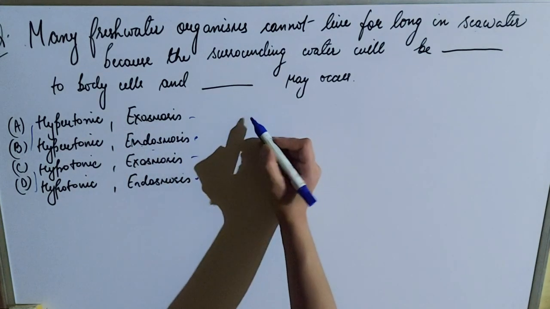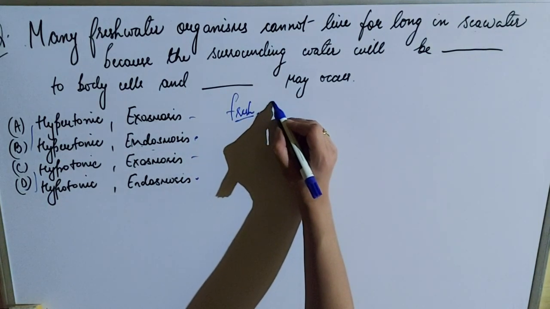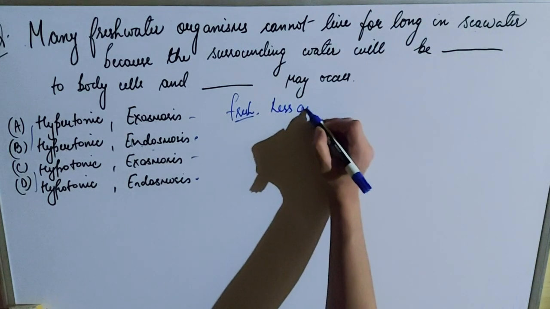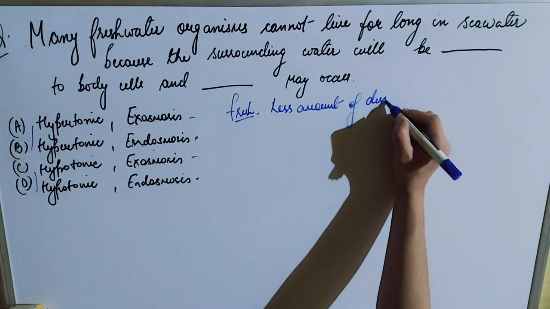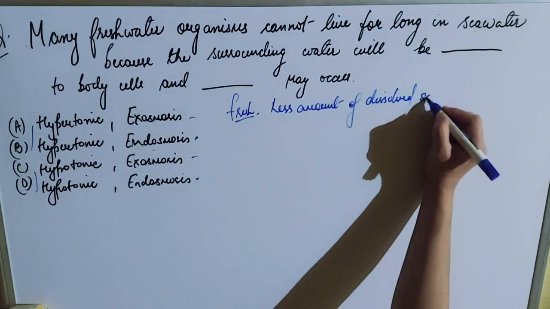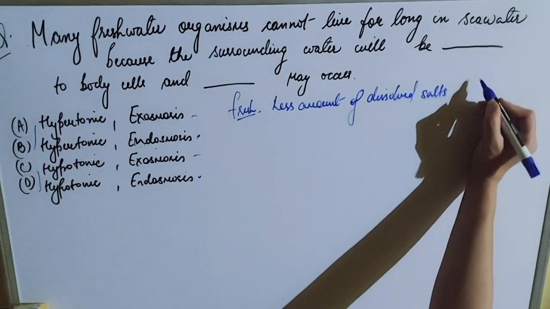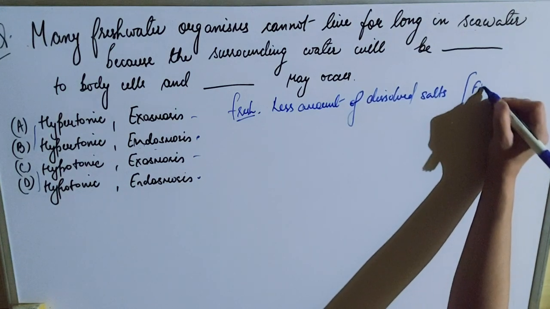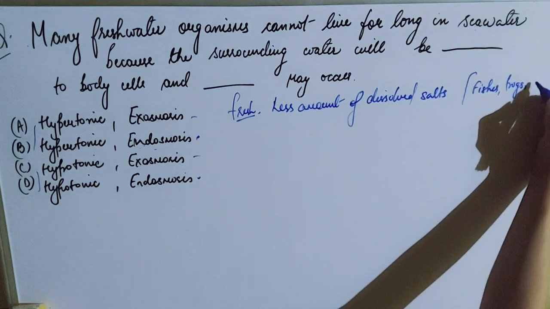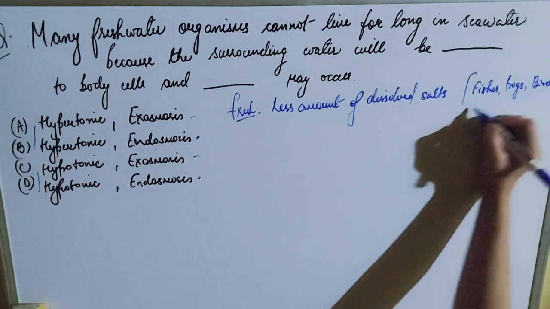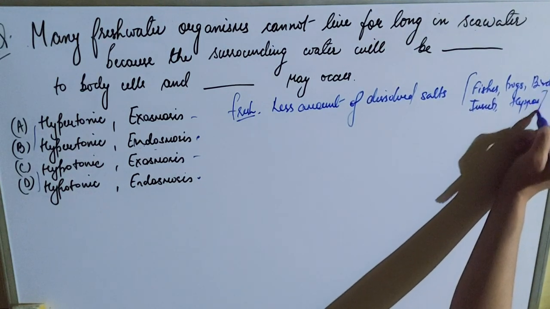So, what do you know about fresh water? Fresh water is naturally occurring water containing a small amount of dissolved salts. Freshwater organisms are the organisms which live in it, for example fishes, amphibians like frogs, birds, insects, and some mammals like hippos. So these live in freshwater.